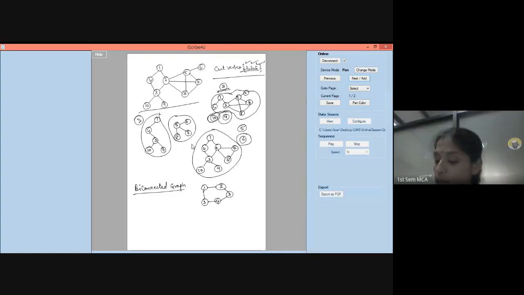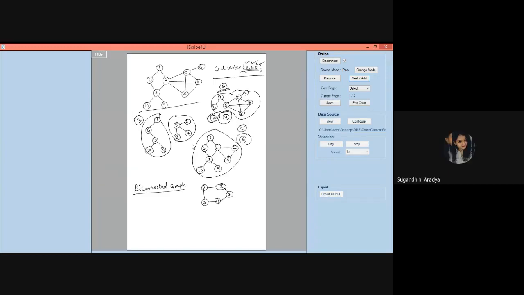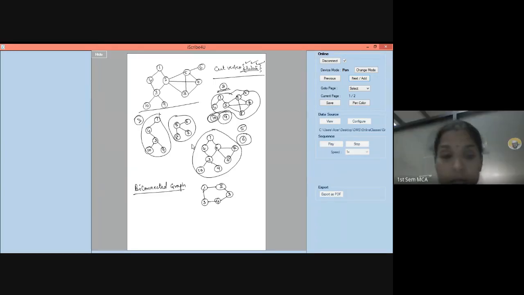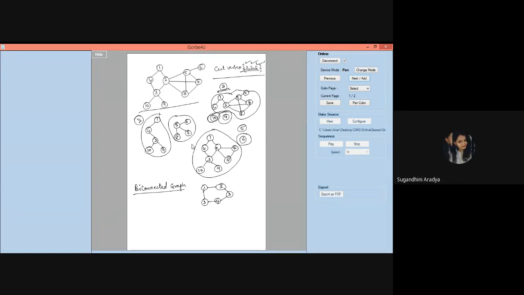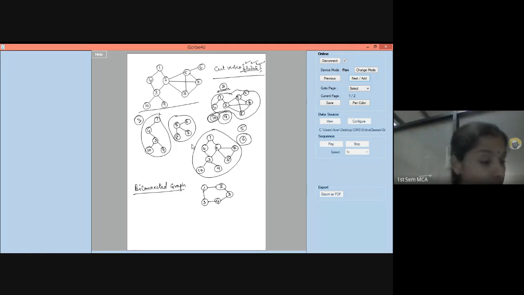Now, take this particular graph. Can you find out what is the cut vertex of this graph? Now I have drawn one graph. Are you able to see that? 1, 2, 3, 4, 5. Can you tell me the cut vertex of this? Ma'am, 3 is repeated. Acha, okay. This is 5. I'm sorry.